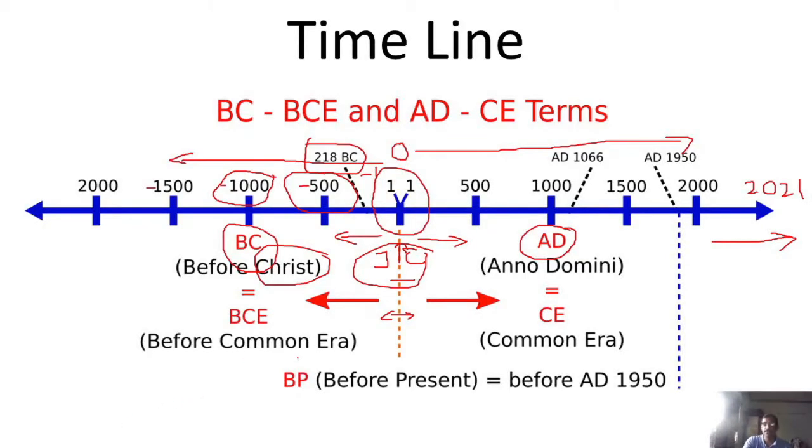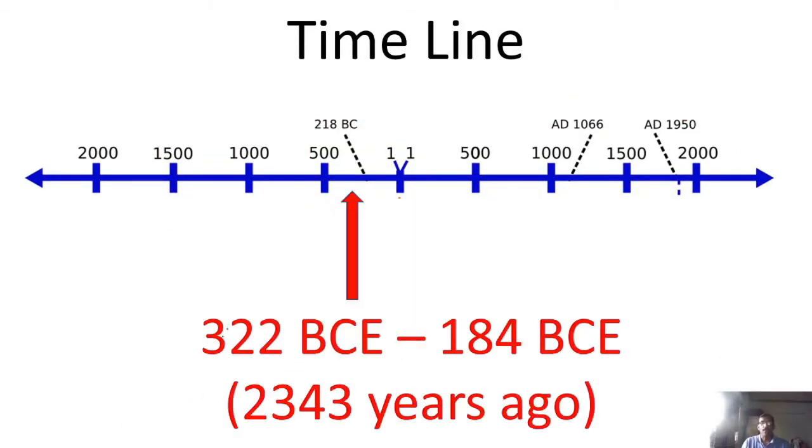So if you see, the time period of Indian history that we're going to talk about is 322 BC to 184 BCE. Now you will be surprised, if this is 0, and 322 BC, so this is 500, this is 100, this is 200. So somewhere here is the time period. Now if you want to sit down and calculate, though I have mentioned 2343 years, it's very easy to calculate. We need to know that right now the current year is 2021, isn't it? So how did I come to know it's 2343 years?